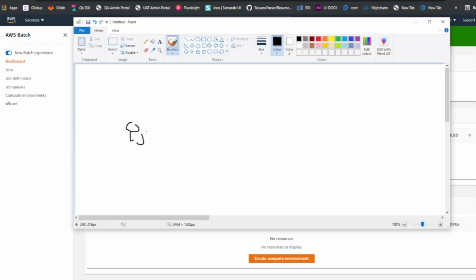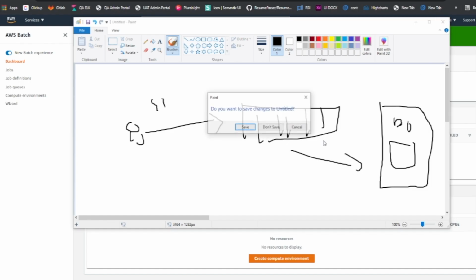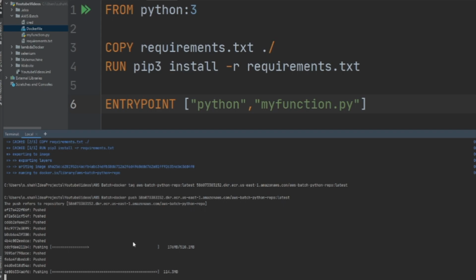So you have a user, right? Say you pass JSON data, some data that you need to compute. The way this works is you have a job queue. So the data goes to the queue. No matter how fast you put in the requests, they are going to be in the queue. And you have your ECR repository, and here you have your script which is running in a Docker container. So this is essentially how things work, in layman's language. But let's head back and see if this is done.